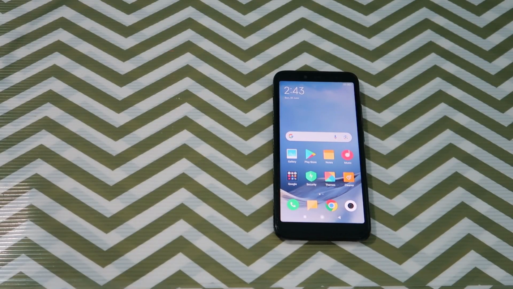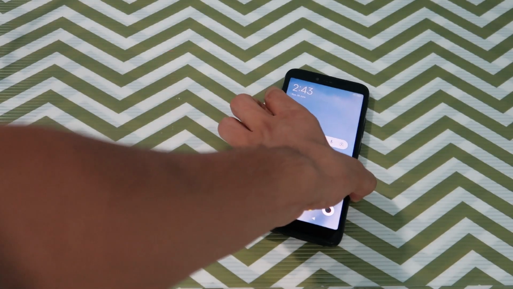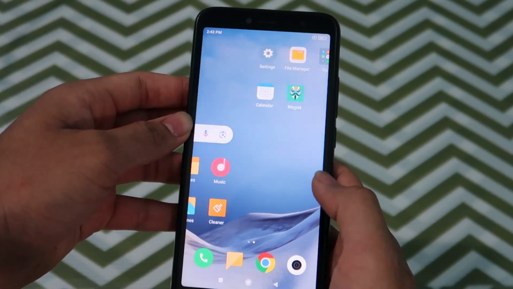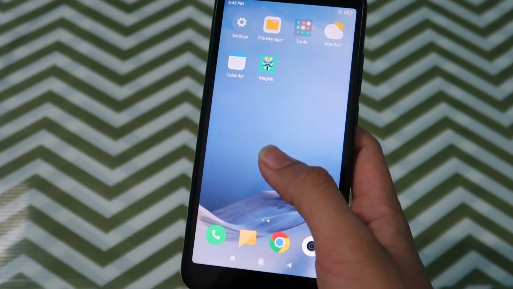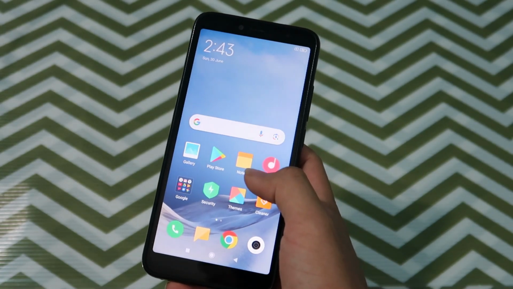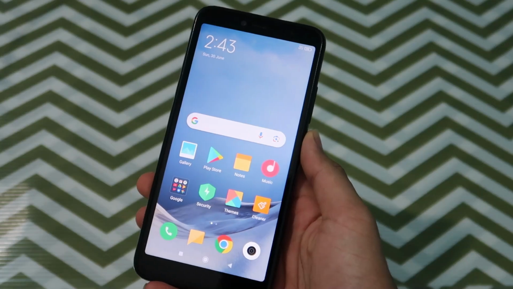Okay guys, so today I'll show you how you can install a custom ROM inside your own smartphone. So here I have a Xiaomi device and today I'm going to show you how you can install a custom ROM inside this device. So let's start.